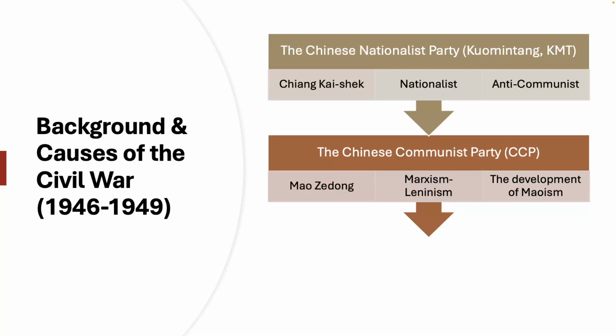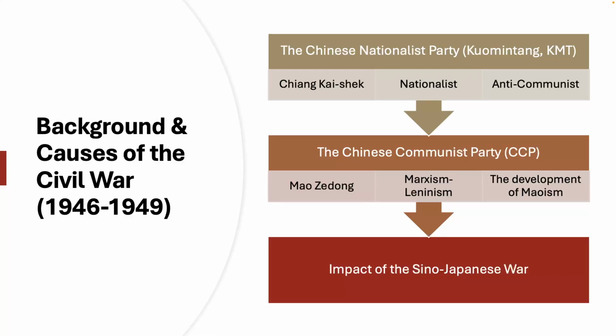And so after the defeat of the Japanese in 1945, the end of the Second World War, the nationalists under the KMT and the communists under the CCP, both of which had been allies in anti-Japanese resistance, resumed their own rivalry over control of China. And so the war between these factions did not break out immediately, however, due to diplomatic negotiations.